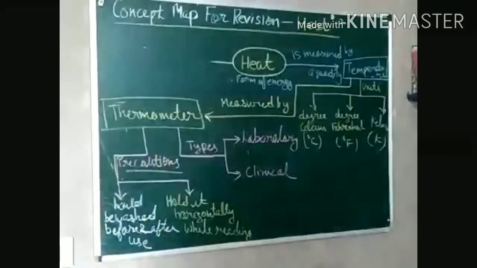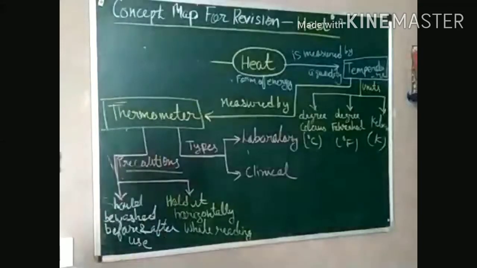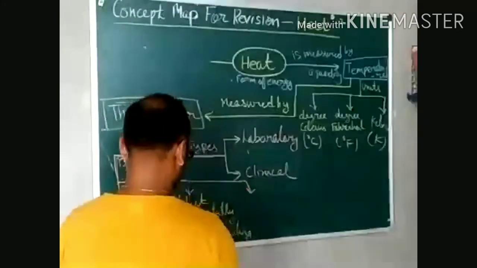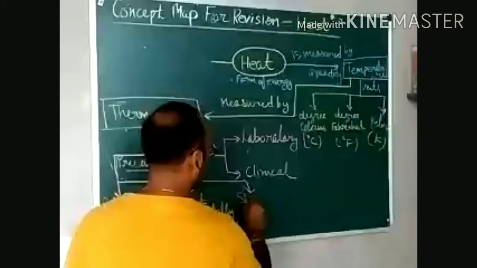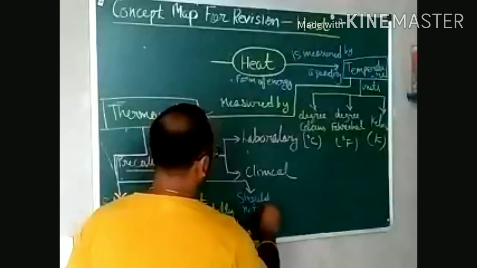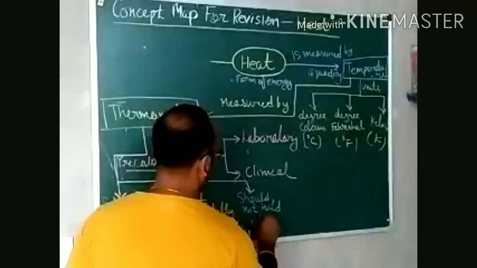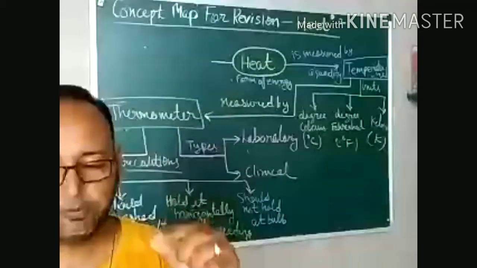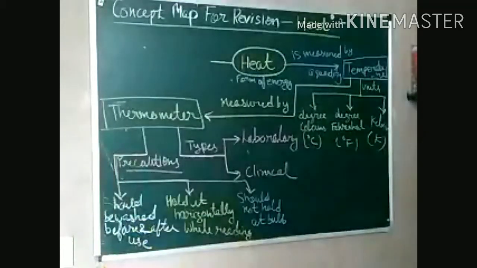Then the third one, when you hold it, we should not hold it at the bulb. You know that there is a bulb in the thermometer, we should not hold the thermometer from that bulb. That is very important.